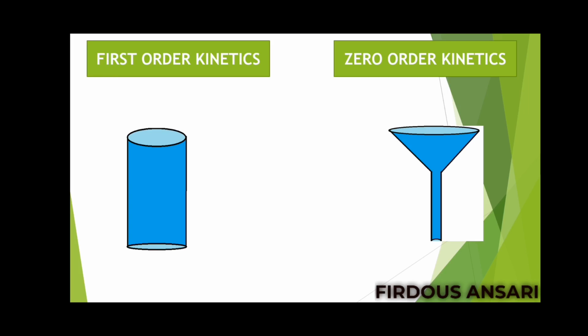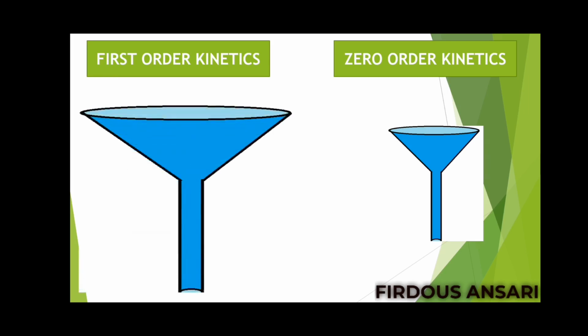Now for first order kinetics, instead of assuming a hollow pipe, now you assume a big funnel. Now, for zero order kinetics, at the initial stage only the substance will get choked off because it was a small funnel and the amount of elimination will be a constant. Little amount gets eliminated per unit of time. In case of a bigger funnel, the volume is also more over here, so it has more capacity. So you add and everything will come down.